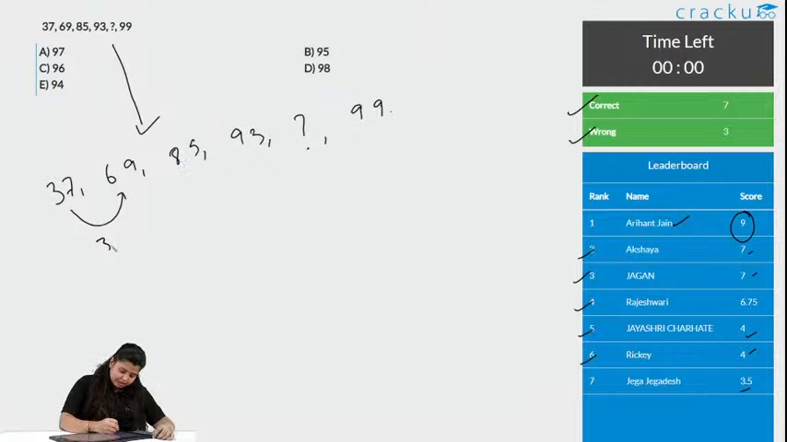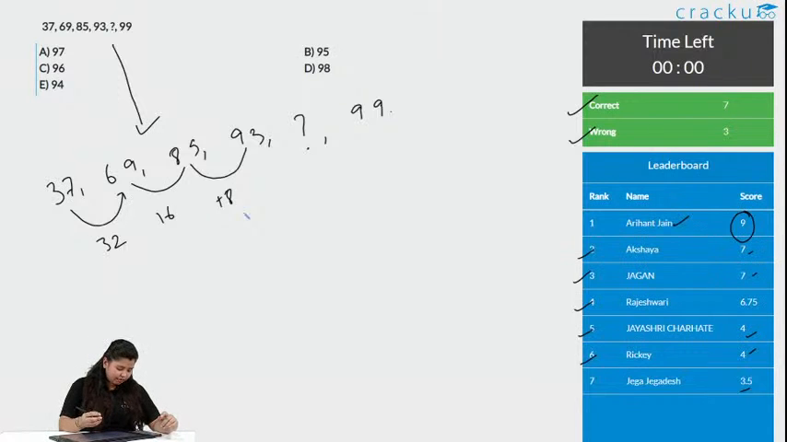Yeah, plus 32, here it is plus 16, here it is plus 8. So, till now you know how it is going, it is just getting reduced to half. With this we do not know, but as we know the pattern here, so it must be plus 4 and this must be plus 2.